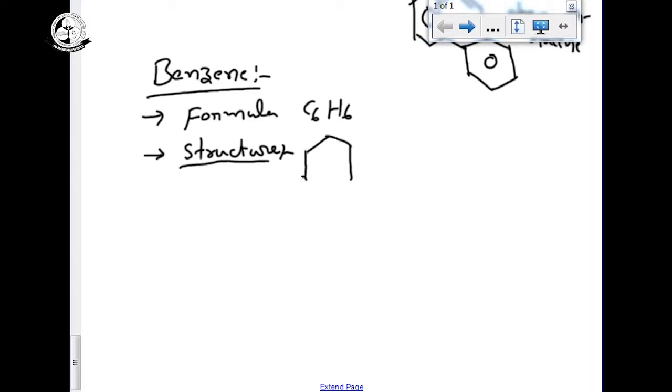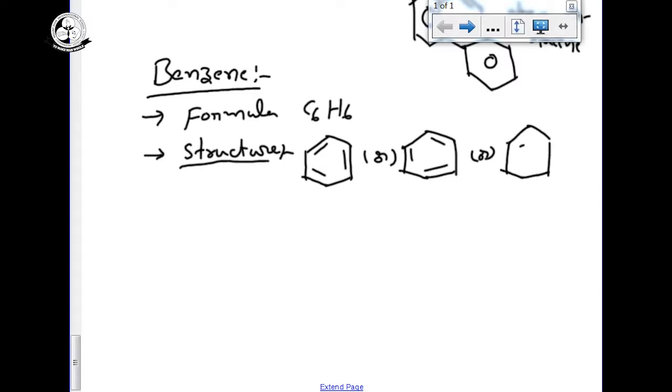Nowadays we are seeing the structure of benzene ring is like this, or we have to see like this. See the difference between the first compound and second compound. I changed it, or we have to give like this, but nowadays we are showing like a ring inside the ring. So structure of the benzene ring, how they are giving the structure of benzene ring, discussion is very important. Structure of benzene ring and stability of benzene ring can be explained by the two theories.